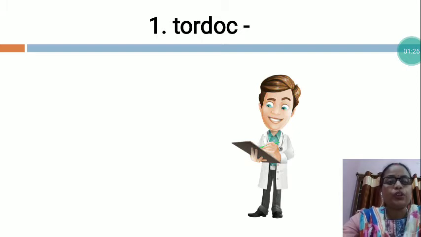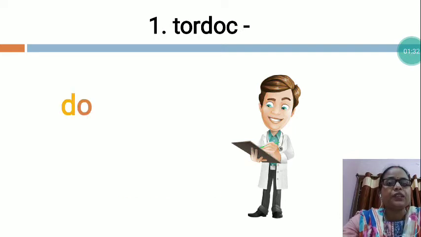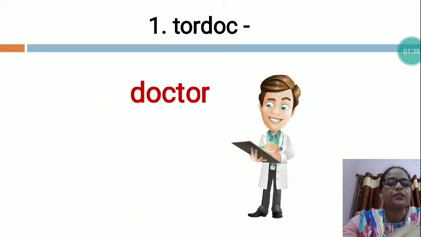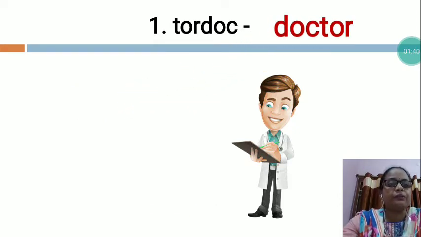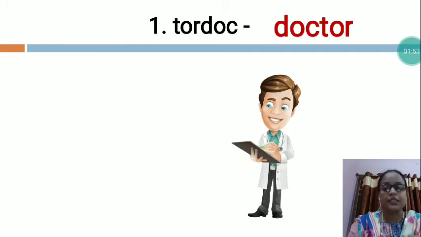You know, doctor is our helper. So, the doctor spelling is DOCTOR. See, like this you will have to arrange. This is the doctor. Doctor. A doctor knows how to treat and cure sick people.